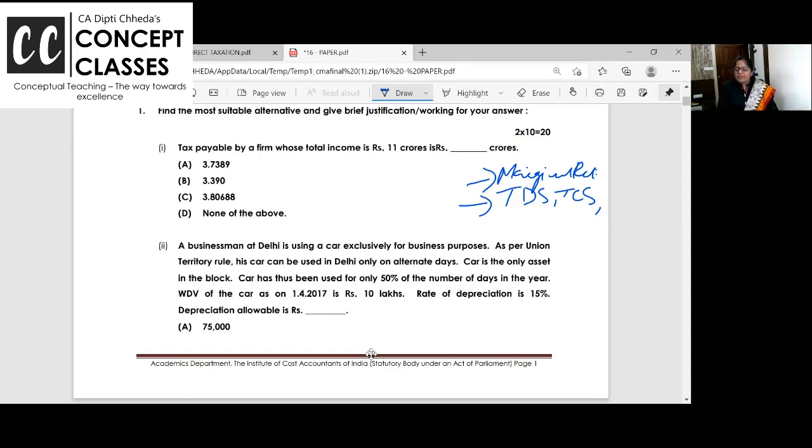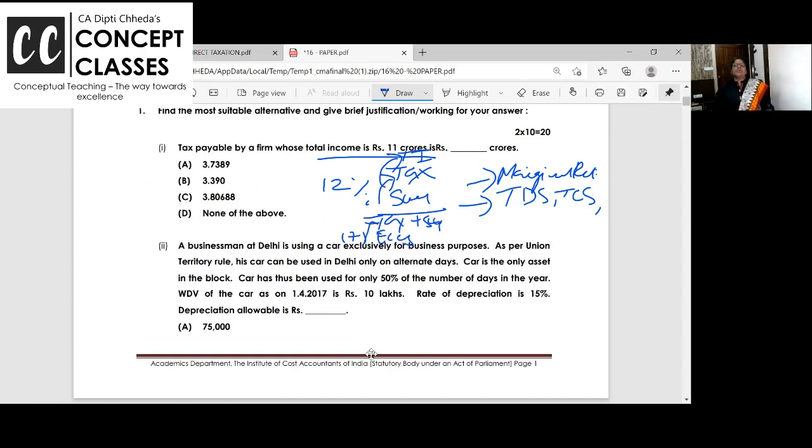Tax payable by the firm on 11 crores. See, once the income of the firm exceeds 1 crore, you have to pay the surcharge at the rate of 12%. And I hope all of you remember the basics. If not, listen again, no problem. You calculate the tax on total income. Tax is always calculated on total income. Surcharge is always calculated on tax. And ECESS 4% is on tax plus surcharge.